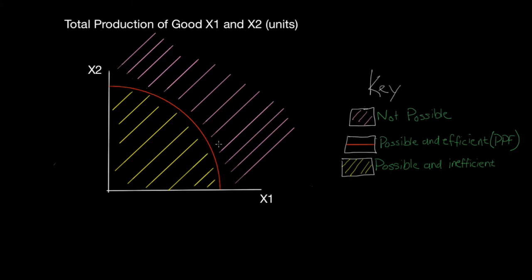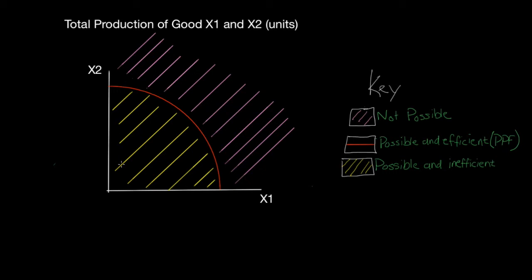Now out here in this purple shaded area, this is all not possible or impossible. This is assuming we're using everything efficiently, so if we're using everything efficiently, we can't push it past that capacity unless something were to happen to give us more efficiency, such as better technology, which might shift our production possibility frontier curve out, and then we can produce more of X1 and X2.